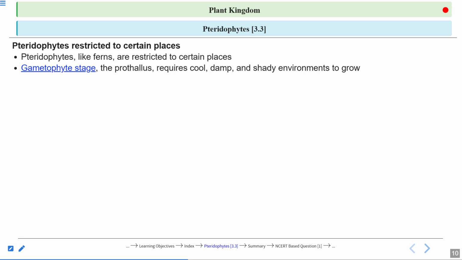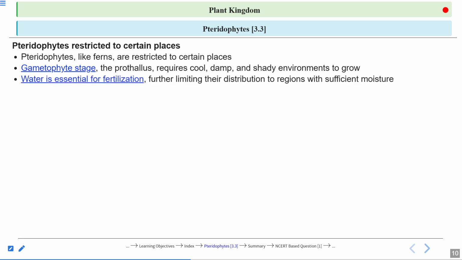And if the cool, damp and shady environment or the availability of water is not present, then there will be no sexual reproduction, right? So water is essential for fertilization, further limiting their distribution to regions with sufficient moisture. And that is why pteridophytes do not grow everywhere. They grow where there is availability of water. They require water for their general survival like any other plant. Angiosperms also require water. They cannot grow without water.